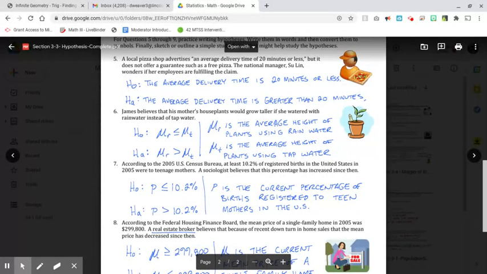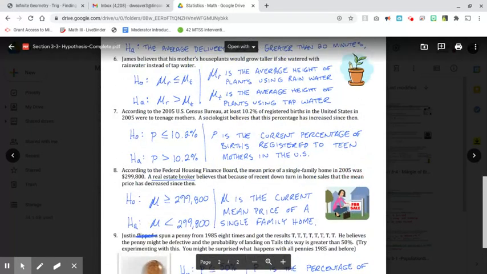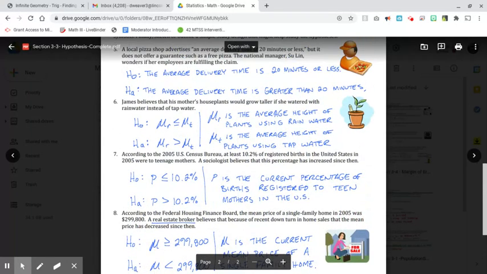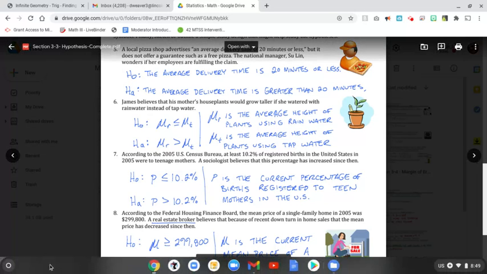Let's look at number 6. James believes his mother's houseplants would grow taller if she watered them with rainwater instead of tap water. So the null hypothesis, this should be equals. Null is always equal to. So if they put a less than, it really needs to be an equal to.